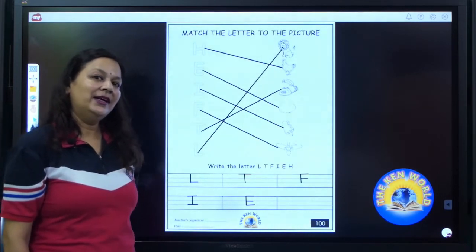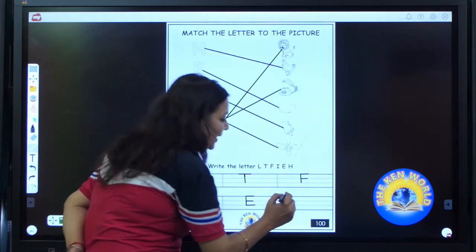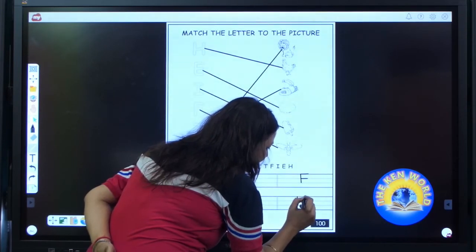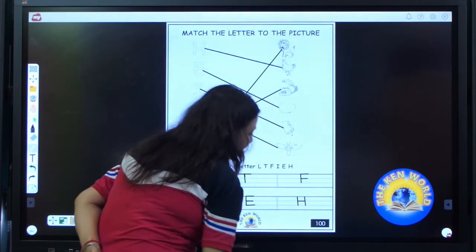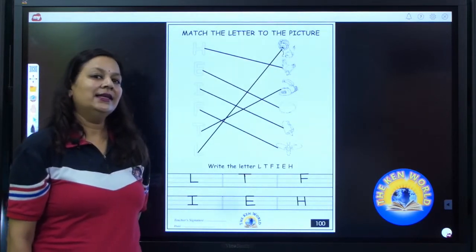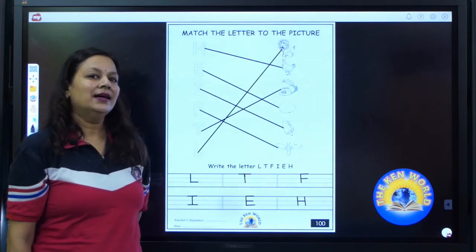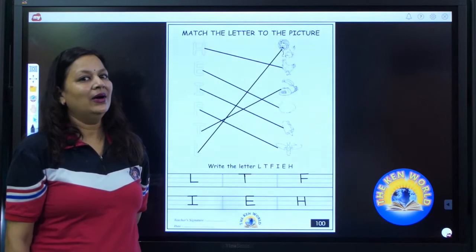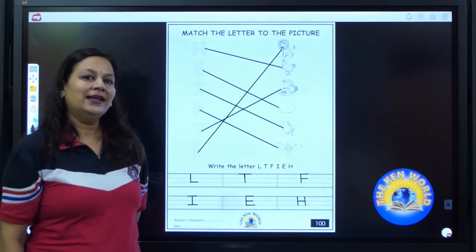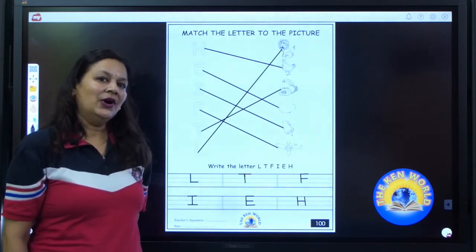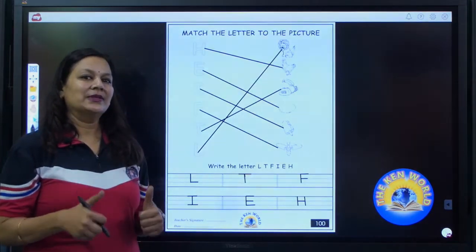All of you have done? We are going to write H. Up to down, standing line. Draw a sleeping line on the middle line. One more standing line. Now this is letter H. H says H. H as in horse. Now it's your turn to write H. Done? Great job. Keep learning, kiddos.